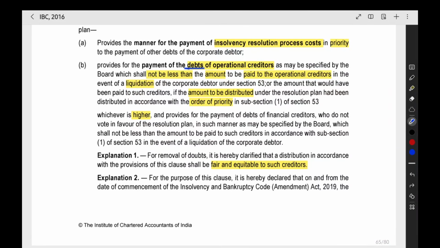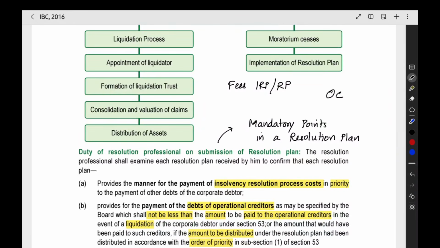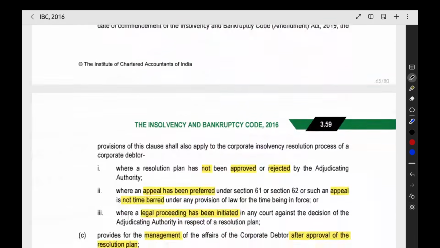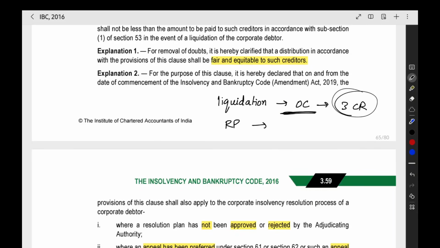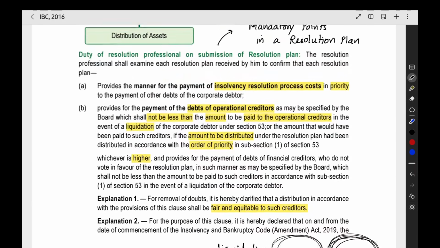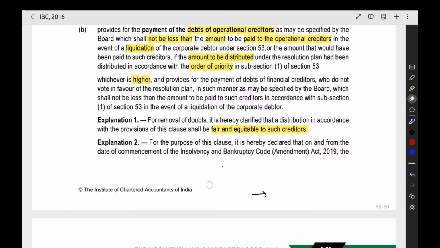Then it provides for the payment of operational creditors. So you have to pay the operational creditor also, and this you should see. If liquidation happens, for example, a CIRP is going on, and if liquidation happens, the operational creditor will get 3 crore. Then the resolution plan also, minimum it should give 3 crore to the operational creditor. Only then that resolution plan will be approved. Under liquidation itself, as per the priority of distribution of assets, the operational creditor will get 3 crore. So under the resolution plan also, the minimum amount you give to the operational creditor should be 3 crore. That is what they are saying in this particular point.